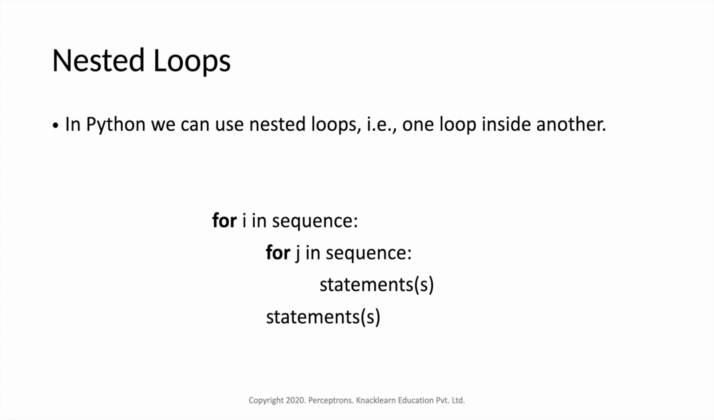So here you can see we have this syntax: for i in sequence, for j in sequence. For i in sequence is one for loop, inside that we have another for loop, that is for j in sequence, then the statement we are printing. The first statement is with respect to the second loop, and the last statement is with respect to the first loop. So this is a nested loop. We'll just try this nested loop.